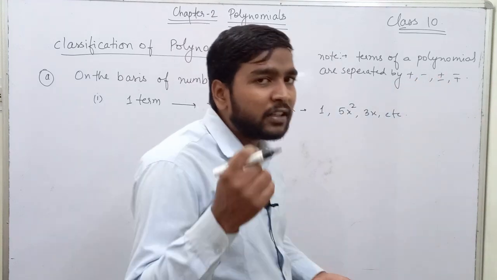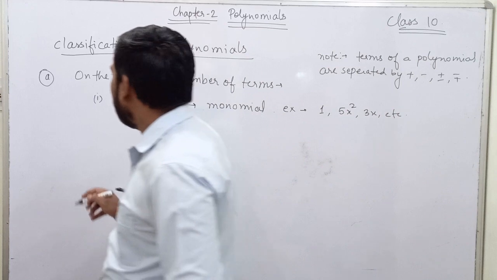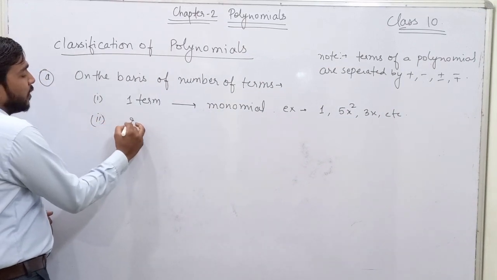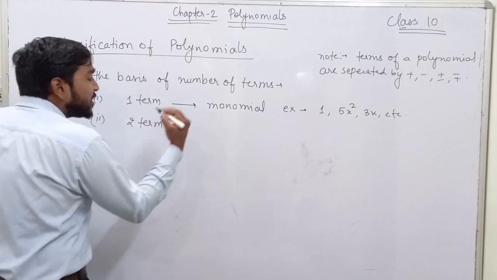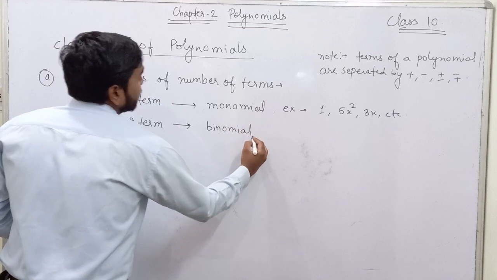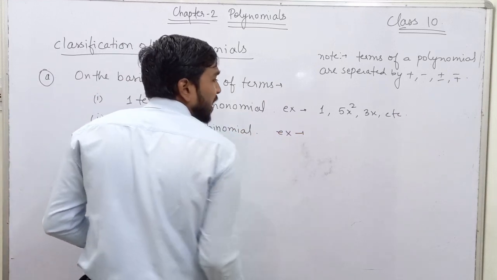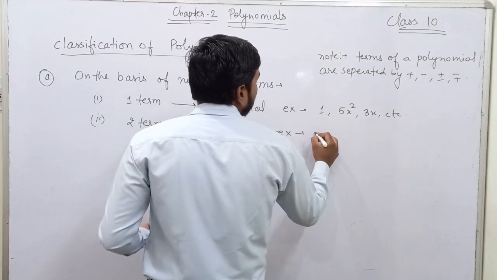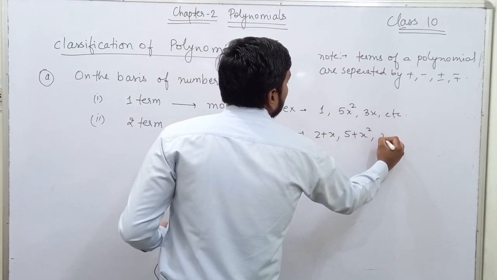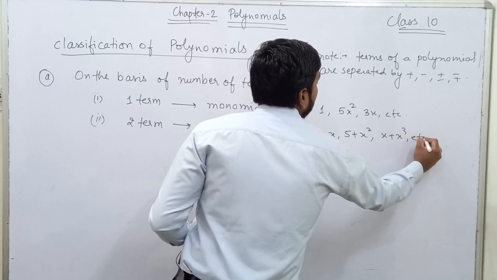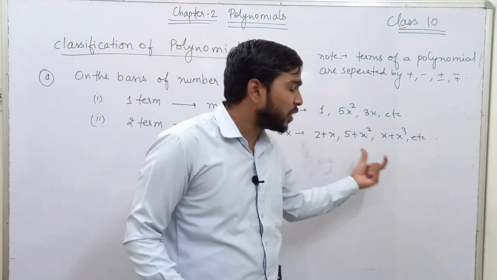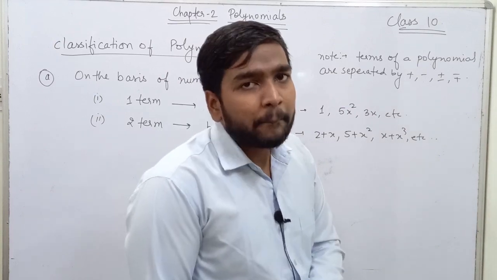Now the number of terms is 2. If a polynomial has 2 terms, then the polynomial is termed as binomial. For example, we can write 2 plus x, 5 plus x square, x plus x cube, etc. On all these expressions, the number of terms is 2. So they will be called binomial.